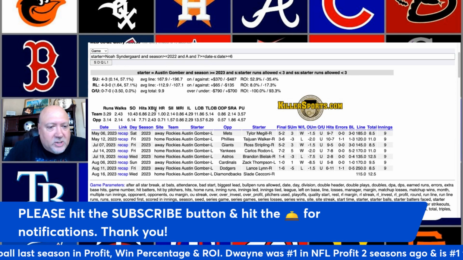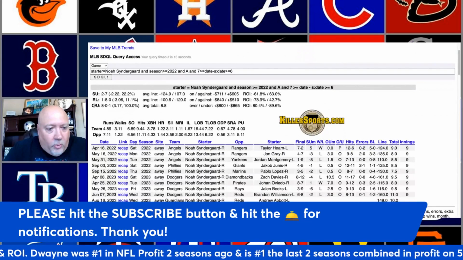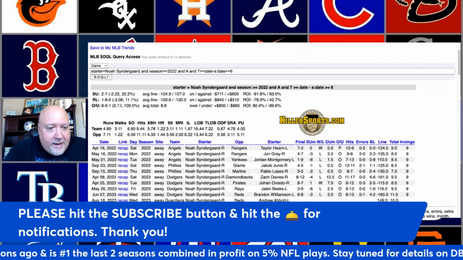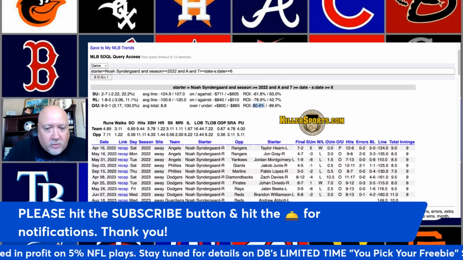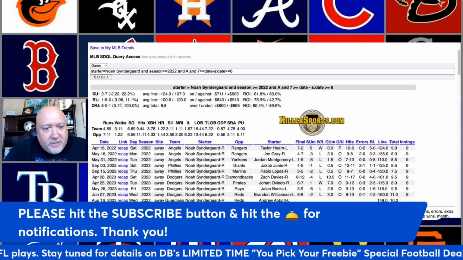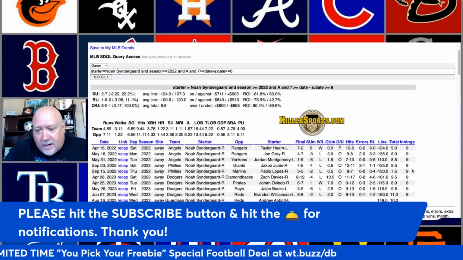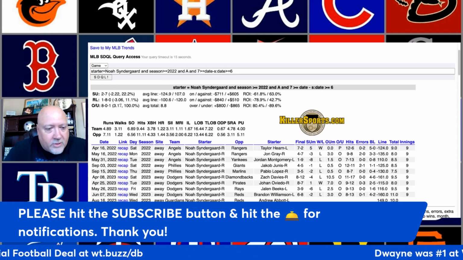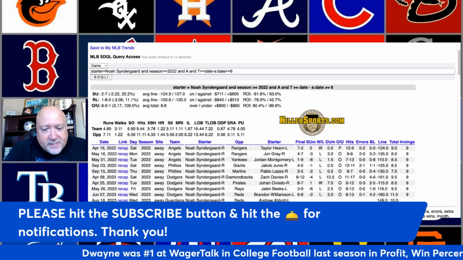So we're going to hit the SDQL button. And you'll see that the over-under is 8-0-1, 8 overs, no unders, 1 push. These games went over by more than 3 runs per game on average. Nice 80.4% ROI. And you can see that healthy 3+ run per game average was done in regulation. Look at the right-hand column. Every game finished in regulation 9 innings, so no extra innings to pad that margin. So that's a healthy over trend there, and it's active today. Cleveland and Syndergaard on the road in Cincinnati.